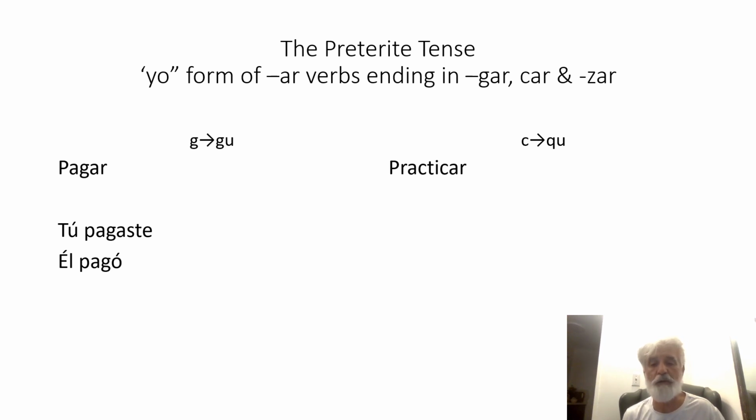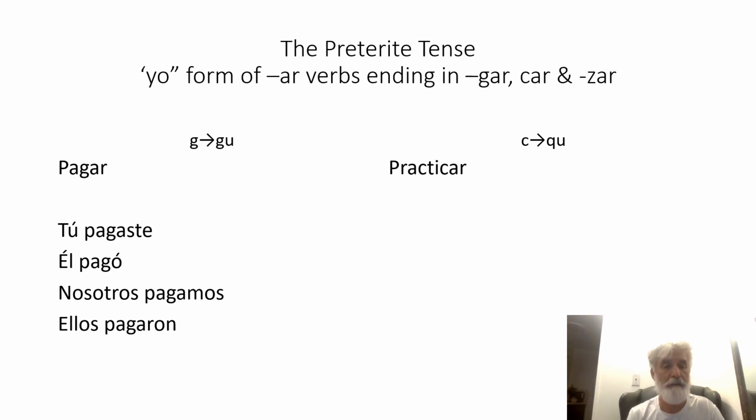What about nosotros? We get the stem. Nosotros pag. What's the ending? Amos. We learned this already. And then let's look at the ellos or ustedes form, the they form. Again, we have the stem pag, and we add on aron. Ellos pagaron. They paid. So tú pagaste, you paid. Él pagó, he paid. Nosotros pagamos, we paid. And ellos pagaron, they paid. You should know those endings.